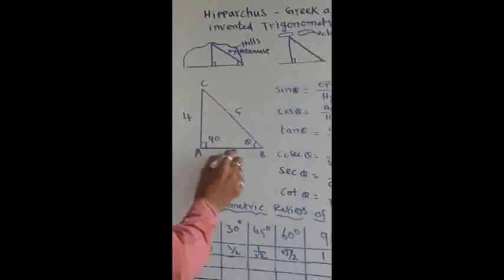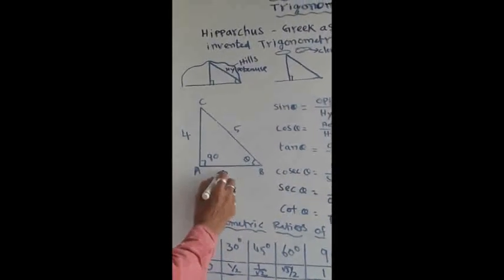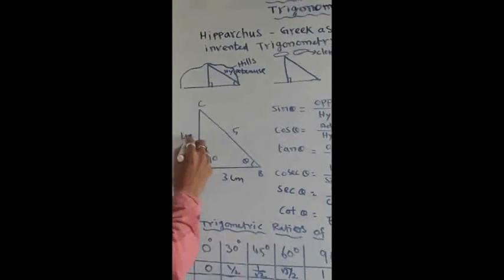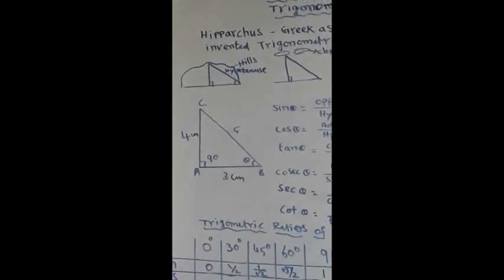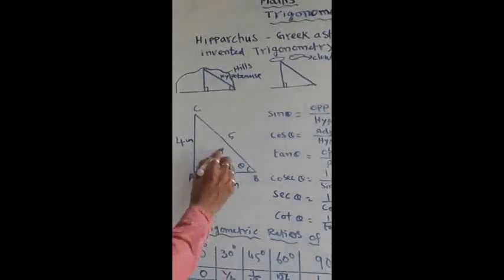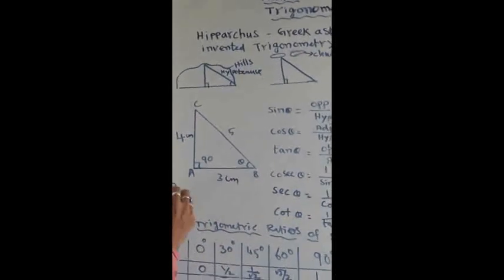That's what I have drawn here. Let us consider AB as 3 centimeter and AC as 4 centimeter. By using Pythagoras theorem for a right angle triangle, we can find the size of BC.